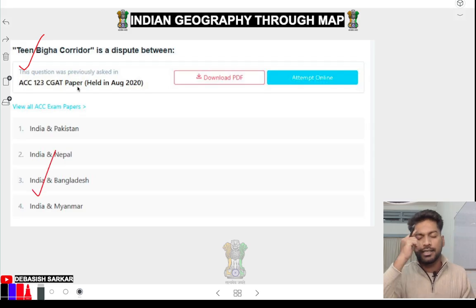Remember, okay? 3 बीघा, I guess it's in West Bengal, Jalpaiguri district. I guess, if I'm not wrong. If I'm wrong, let me know in the comment. चलो.